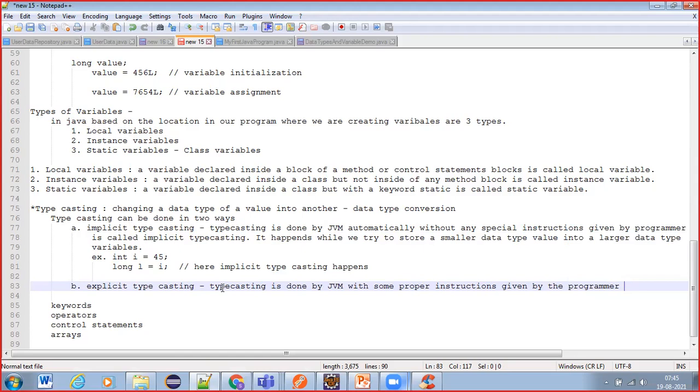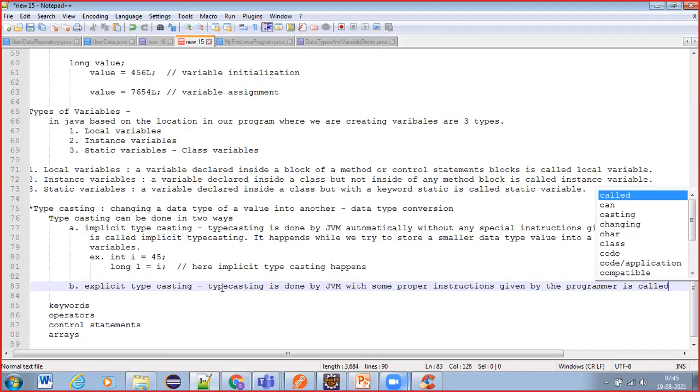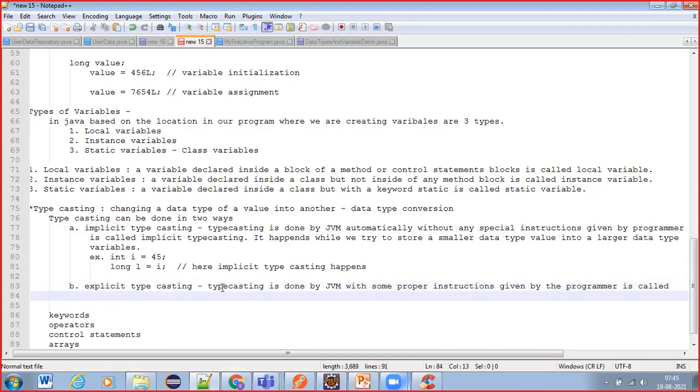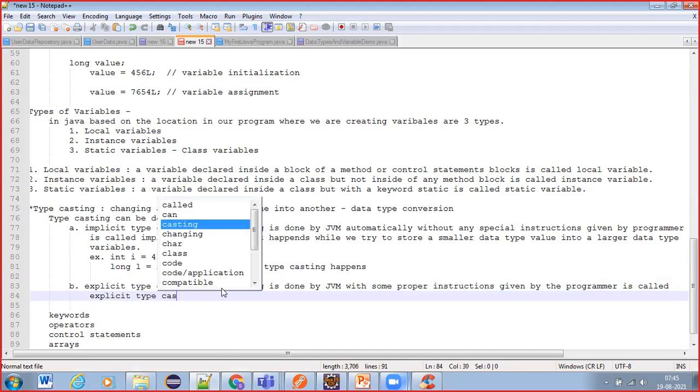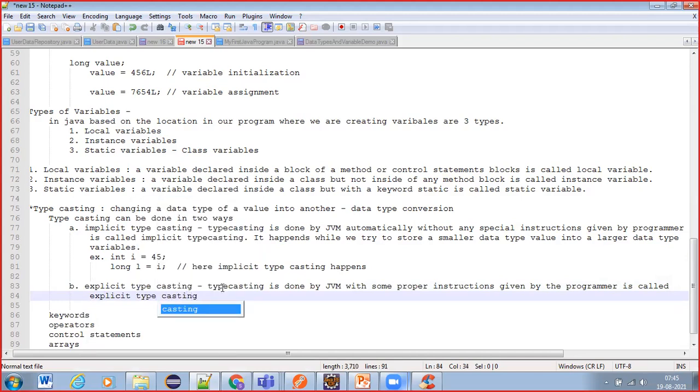That is called explicit typecasting. Means as the programmer, we have to specify the typecasting to be performed in that particular statement. It is required